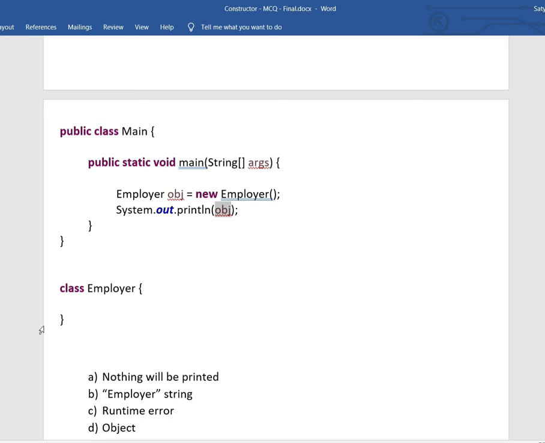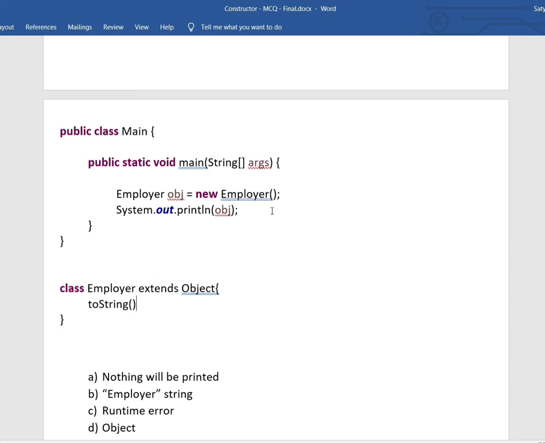And we don't have a toString method inside our class. So what will happen? toString is available in the Object class, and the Object class is the superclass for all classes we have created. Even though we didn't extend Object, implicitly it is there. So the Object class has a toString, so that toString will be called.